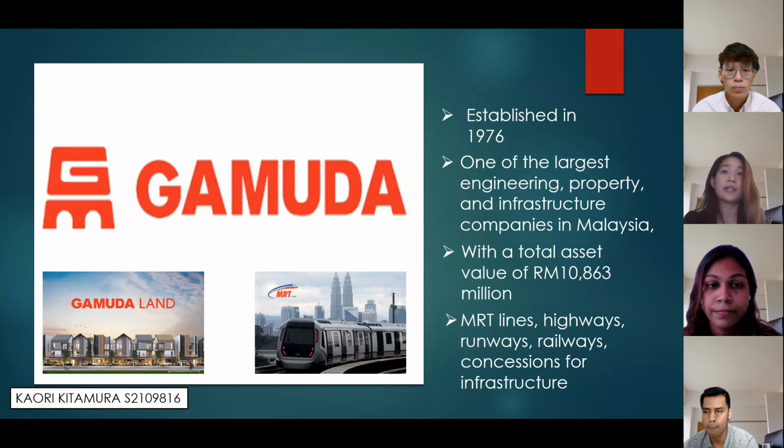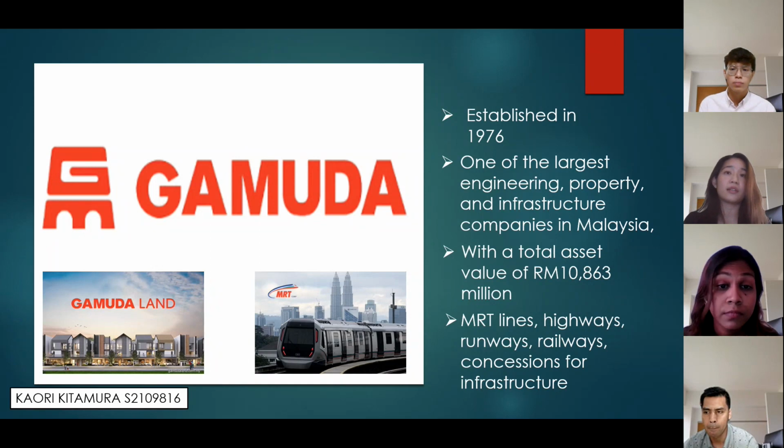So the next one will be Gamuda. Gamuda was established in 1976, which is older than Sunway Construction. Gamuda is one of the largest engineering, property, and infrastructure companies in Malaysia.